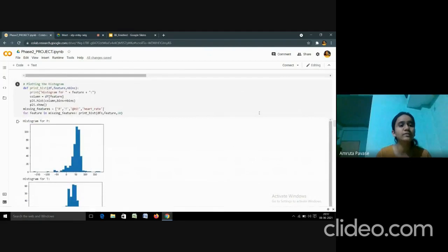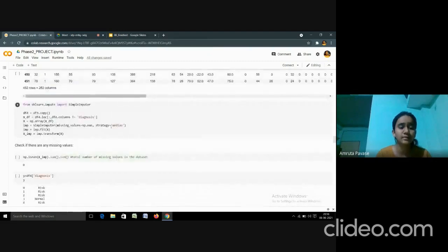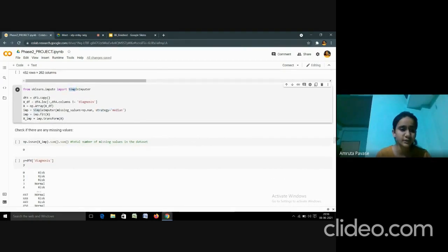We have plotted a histogram to examine the missing values. Observing the histogram, the distribution is skewed. So we have implemented the median strategy to fill the missing values. After using the simple imputer, we have filled the missing values. Now there are no missing values.